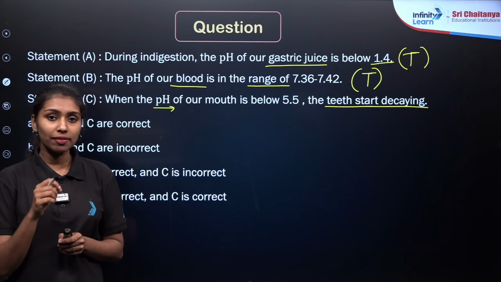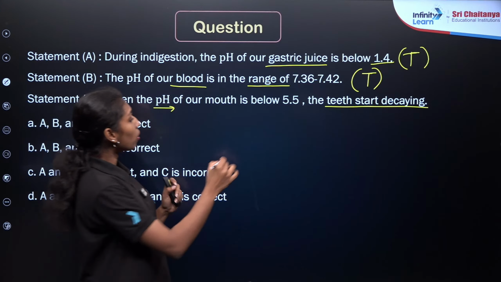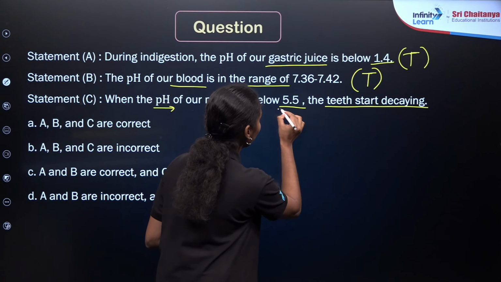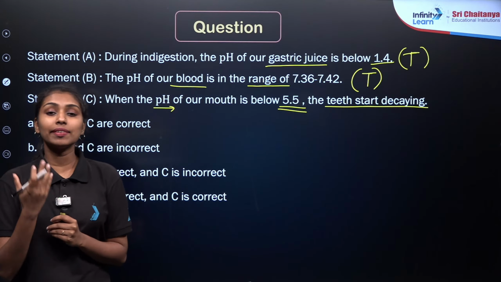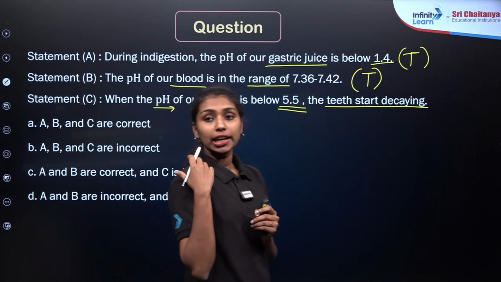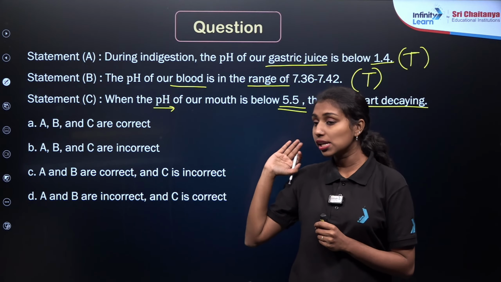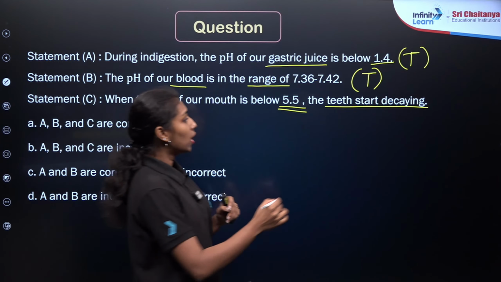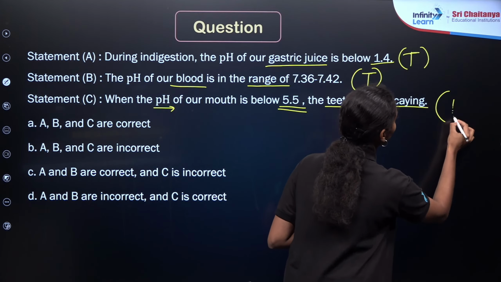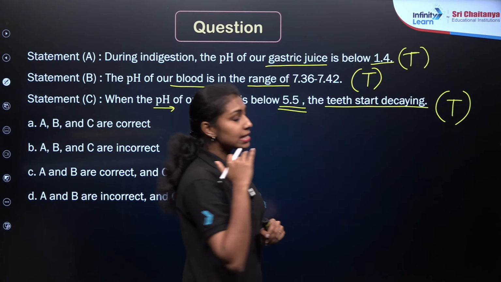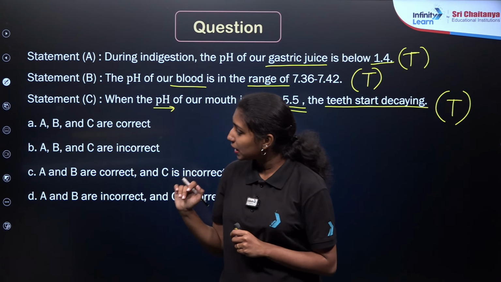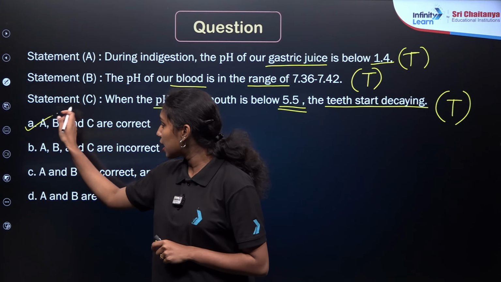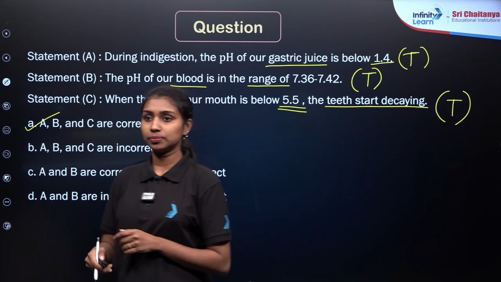Lactic acid has a pH of less than 7, almost around 5.5. So this will start reacting with the enamel of our teeth, and it will start decaying. So the third statement is also correct according to our idea. So what will be our correct answer? All three statements are correct, so option A will be the correct answer. A, B and C are correct.